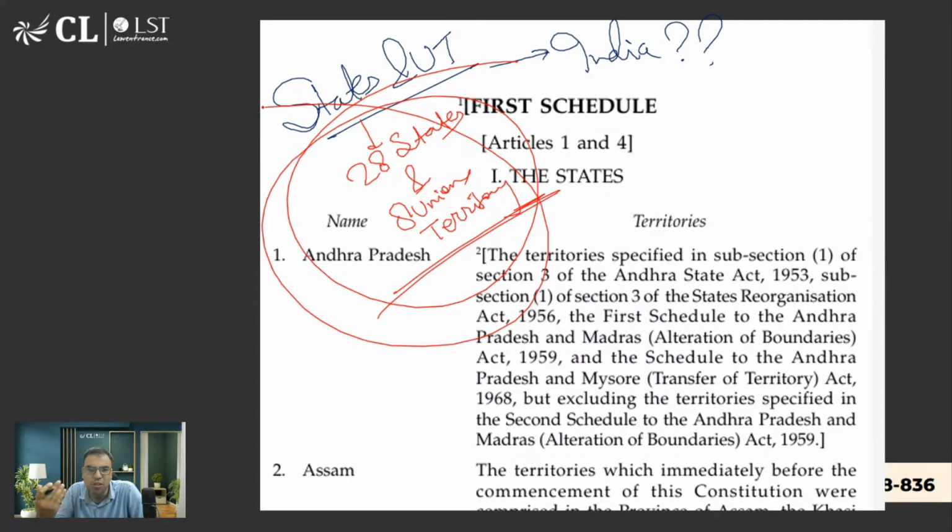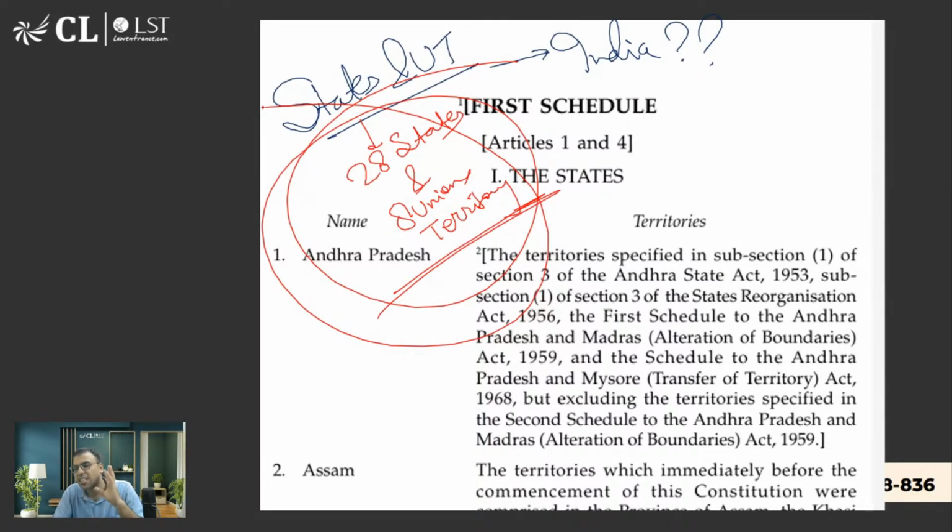I look at the PYQs, it was asked in many places. Because we had seen changes in 2019 also, when Jammu and Kashmir's Article 370 was removed and the Jammu and Kashmir state was made a union territory. Later on, Dadra and Nagar Haveli and Daman and Diu union territories were merged. So many things happened actually in the last 5-6 years. That is why questions about changes are often asked, because the question maker knows that the student will get confused in the exam: was it 28 or 29, one decreased, one increased, I can't remember.